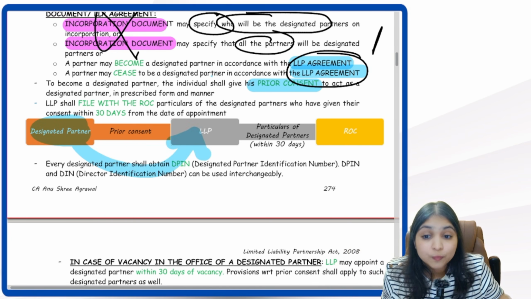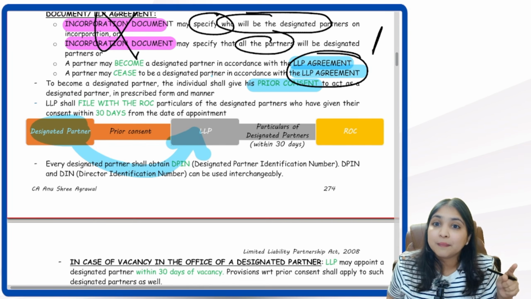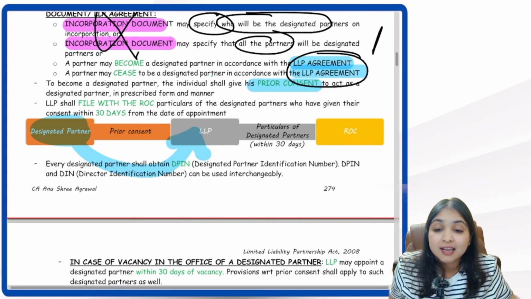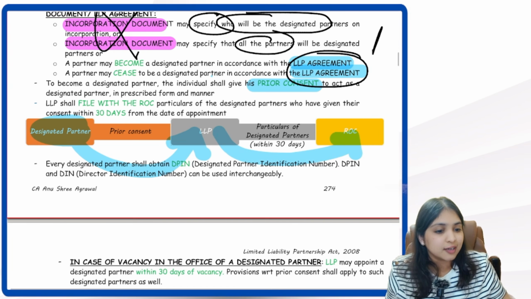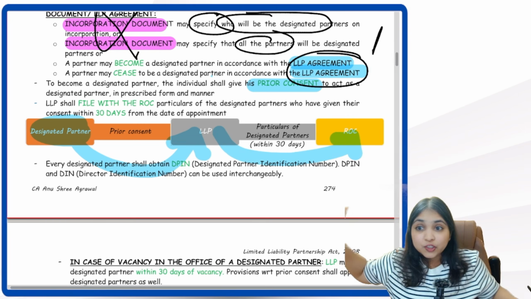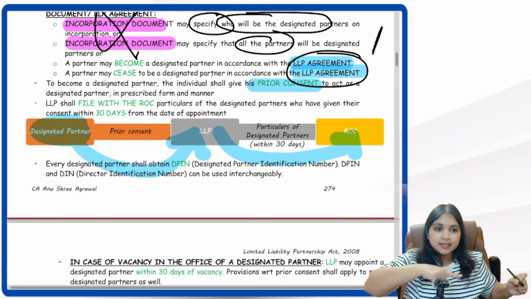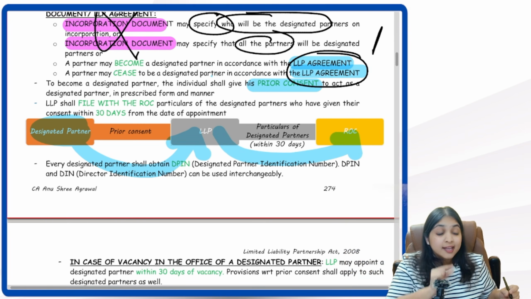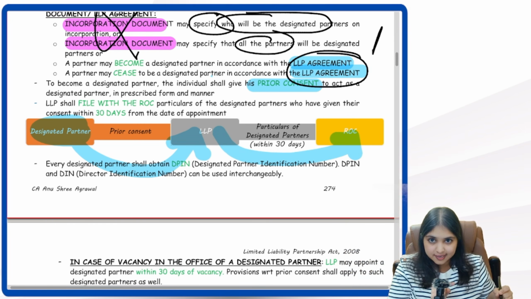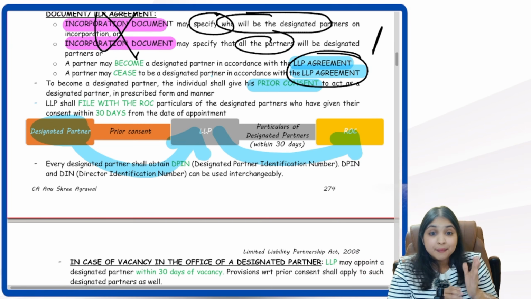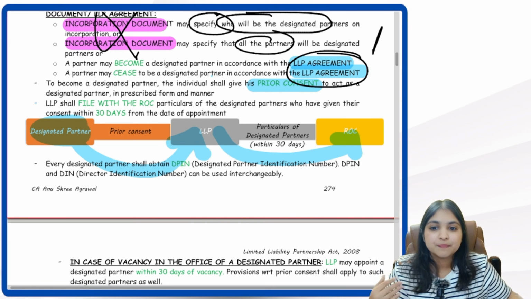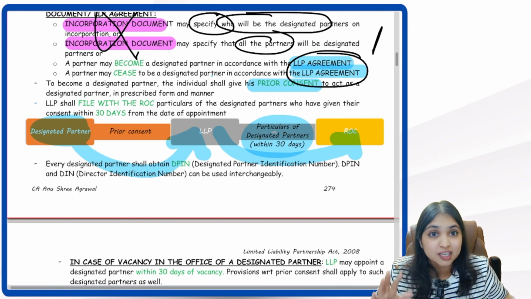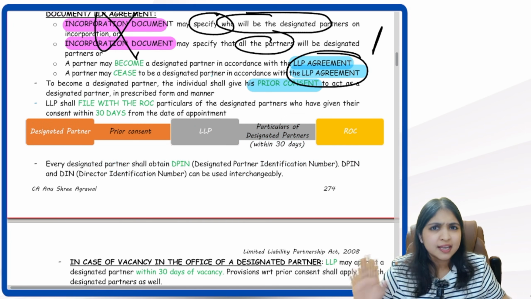What will the LLP do? Within 30 days from the appointment of the designated partner, the LLP will file the particulars of the designated partner with the ROC. Understanding? So the designated partner will give written consent to the LLP saying he is willing to be appointed as designated partner. Then once the designated partner is appointed, from the date of appointment within 30 days, the LLP will file with the ROC the details of the designated partners. All right, everybody, till here clear.